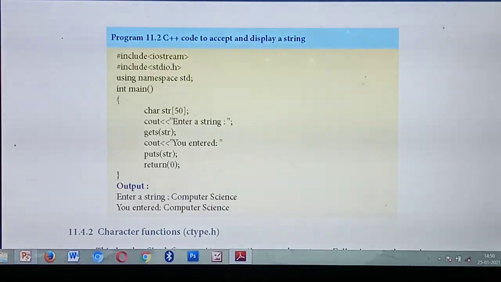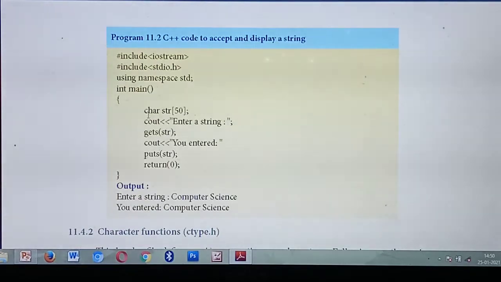What's the meaning of 50? You can store 50 characters in the variable str. So you are declaring a variable str of data type character, and you are going to store 50 letters in the variable str. That's the meaning of this.